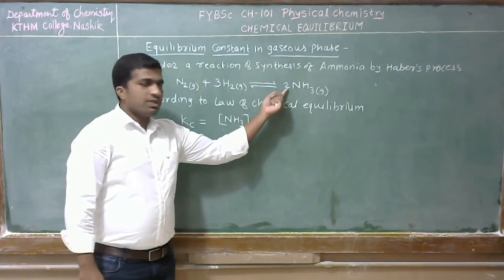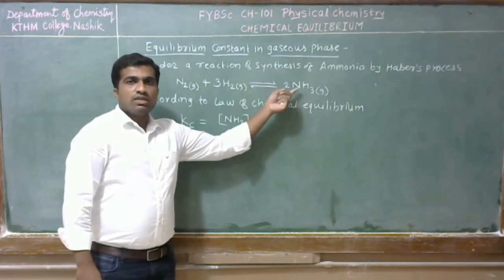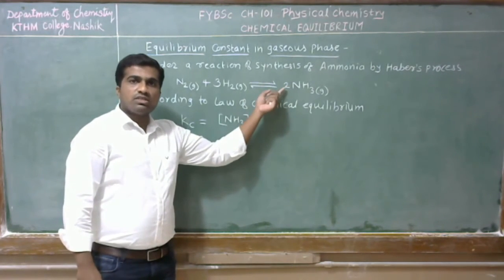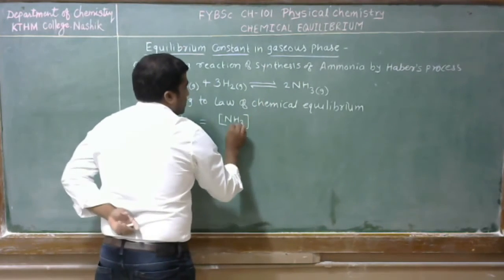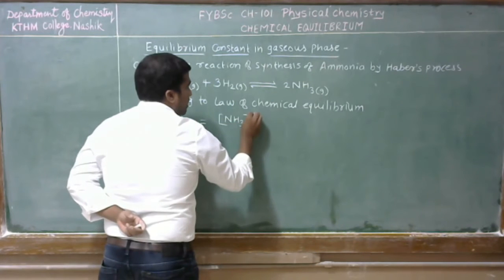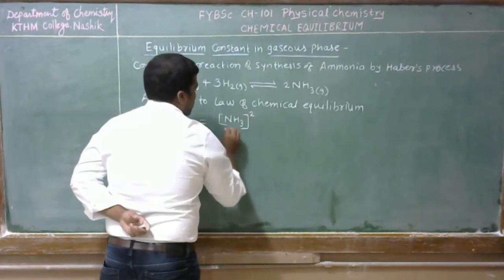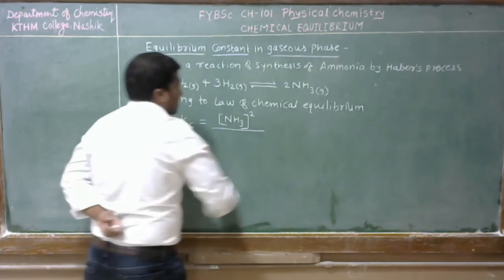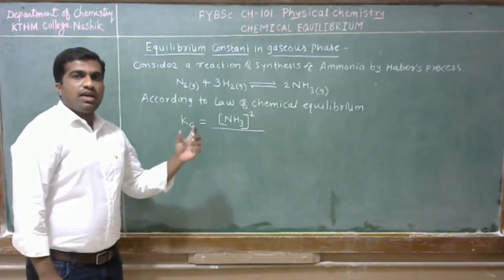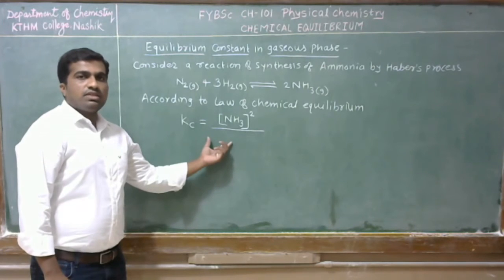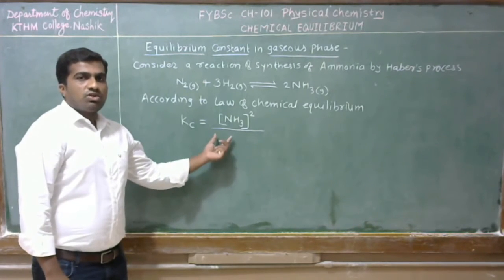Here the stoichiometric coefficient is 2, so NH3 raised to power 2, divided by the product of concentration of reactants raised with its stoichiometric coefficient.